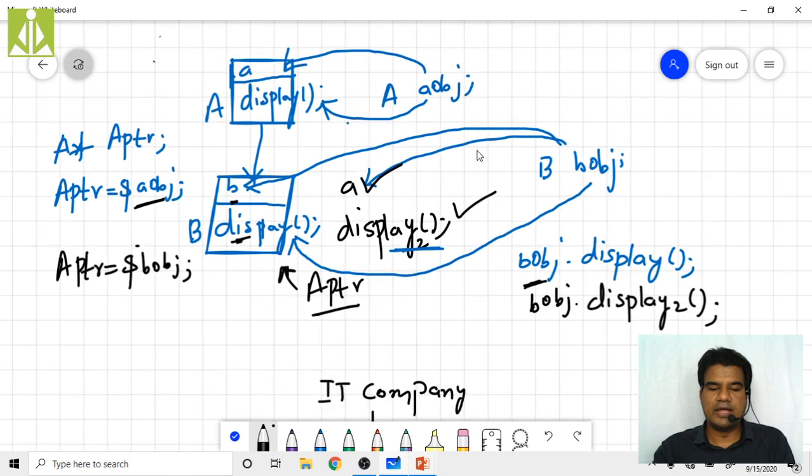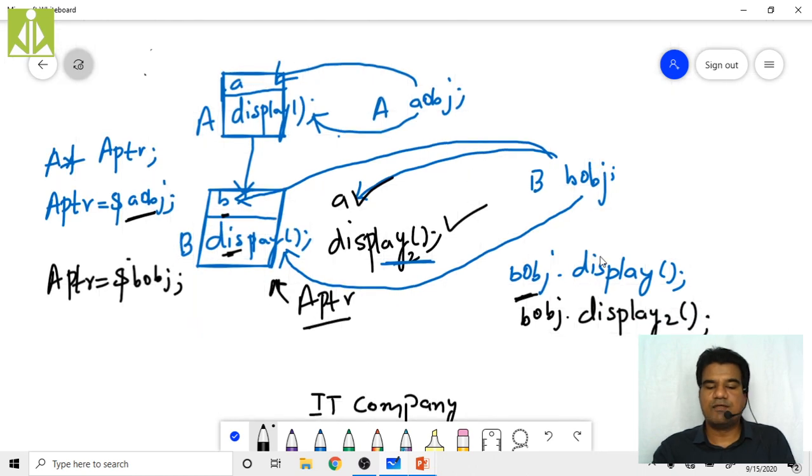Over here I explained: when I am creating aptr and storing the address of bobj, I said my aptr is pointing to the B object bobj, even though I can access only this A and this display. I cannot access this B and this display.